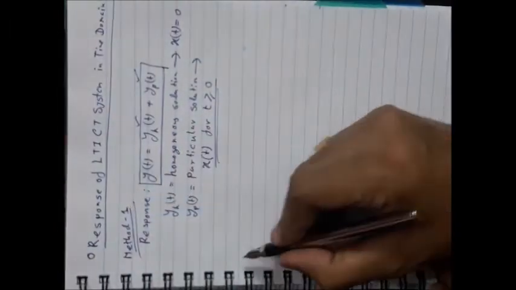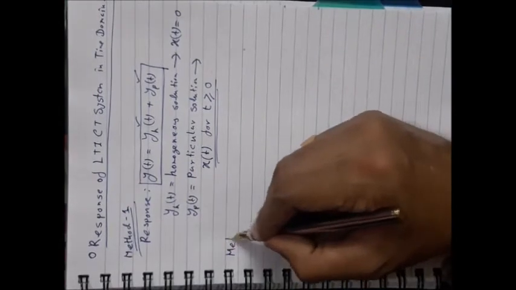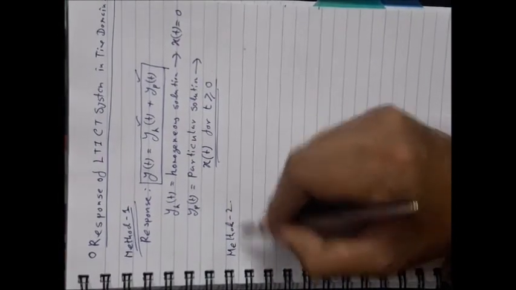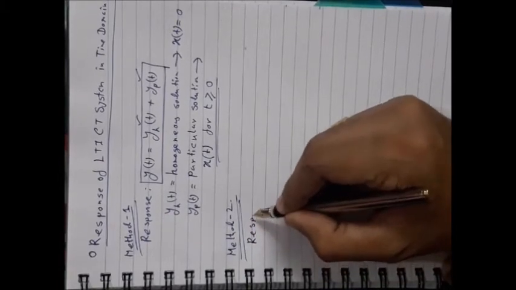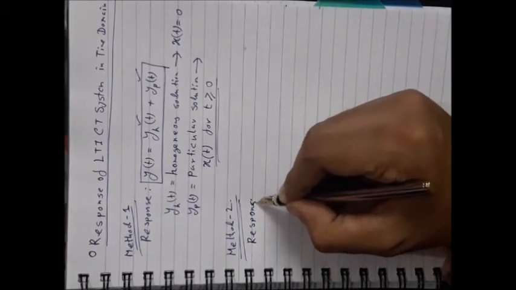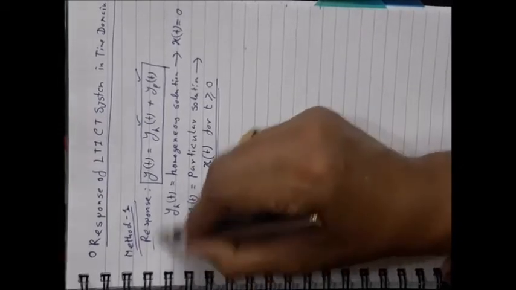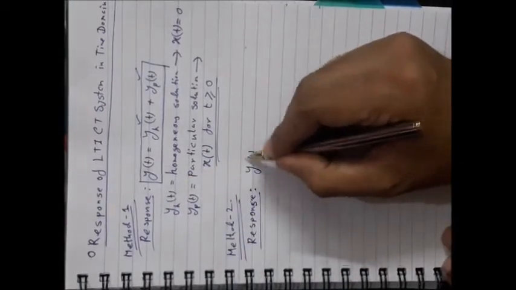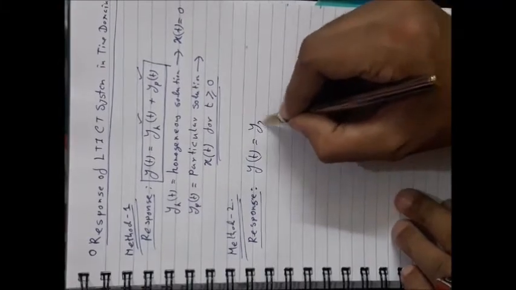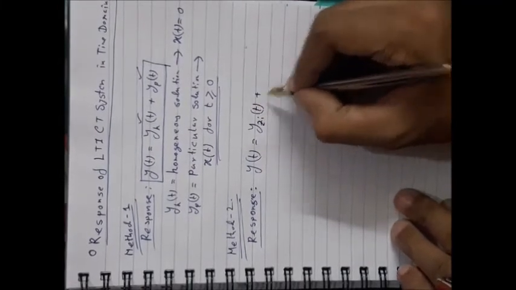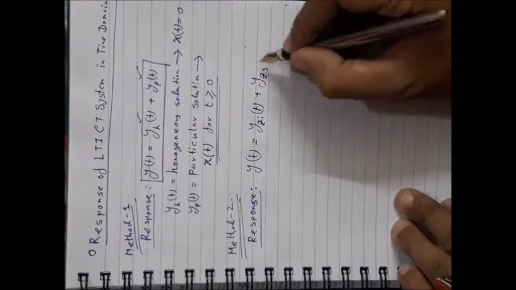Now I am going to method 2. Method 2 defines the response of the system this way: y(t), the complete or total solution, should be equal to y_zir(t) plus y_zsr(t).